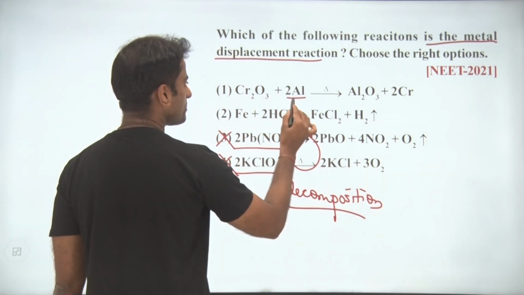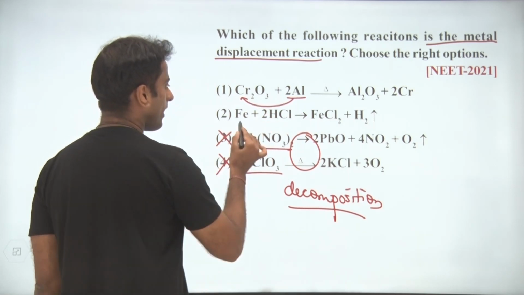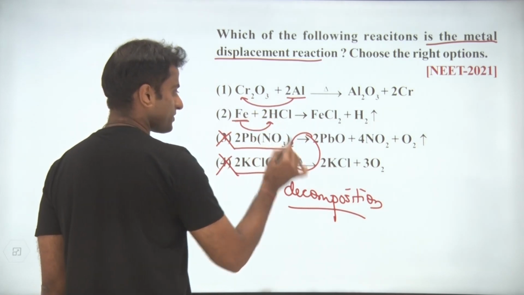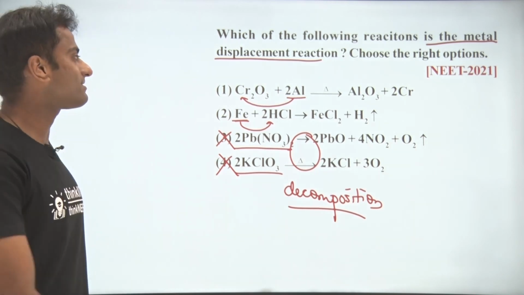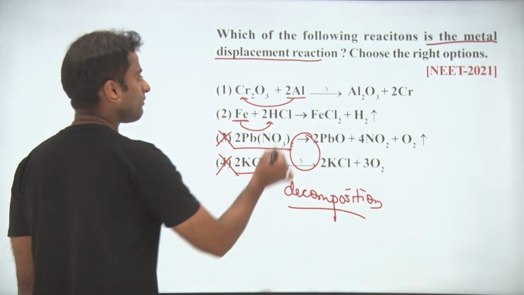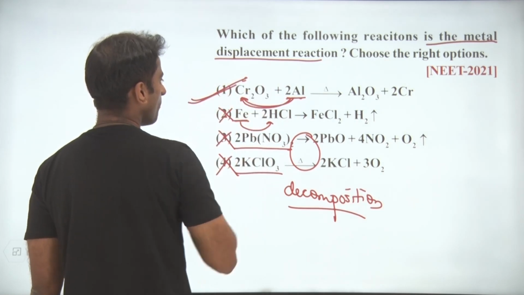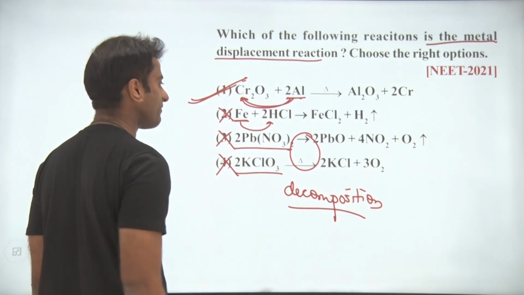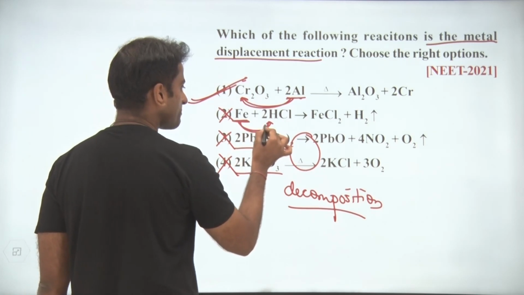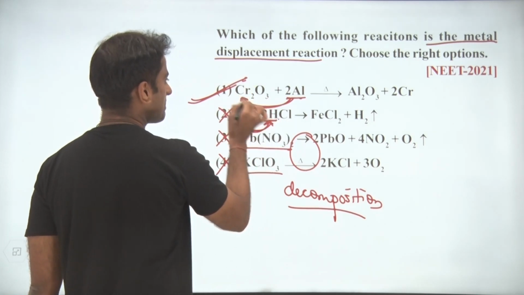Next, aluminum is going to displace the chromium, while the iron is going to displace the hydrogen. In both of these cases, there is a displacement. But we can say that one metal is displacing another. This is going to be the most appropriate answer. The first option is going to be perfect here because iron is going to displace the non-metal hydrogen. So we can say first option.